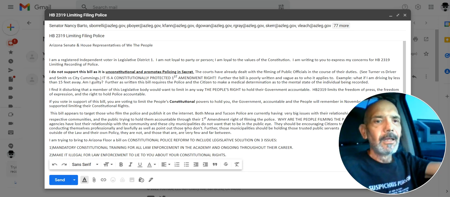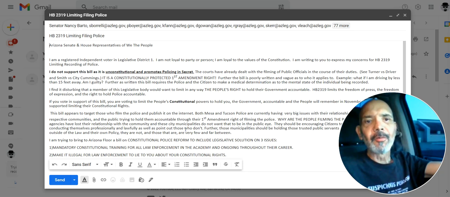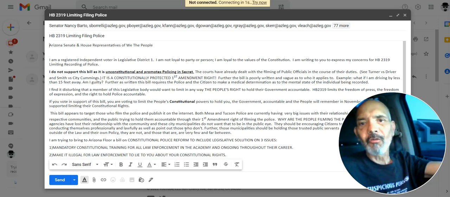But anyway, back to it. I find it disturbing that a member of this legislative body would want to limit in any way the people's right to hold their government accountable. HB 2319 limits the freedom of the press, the freedom of expression, and the freedom to hold police accountable.